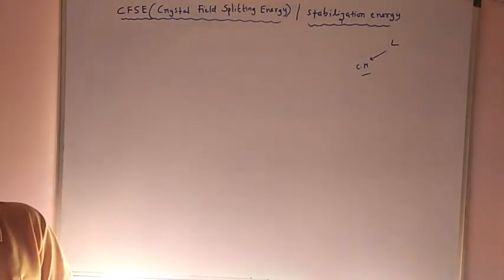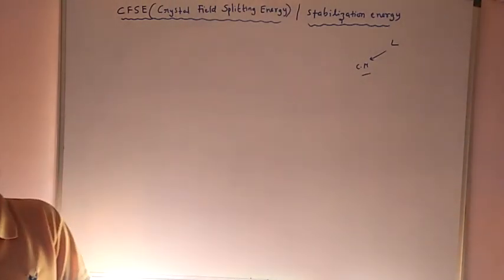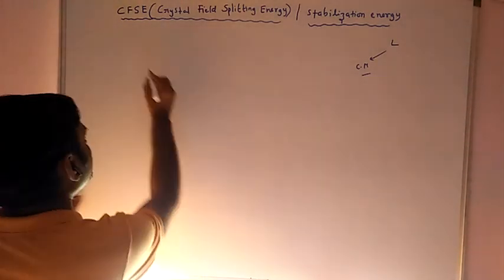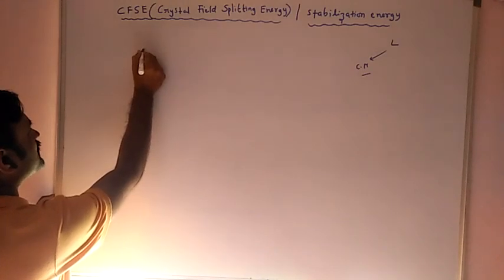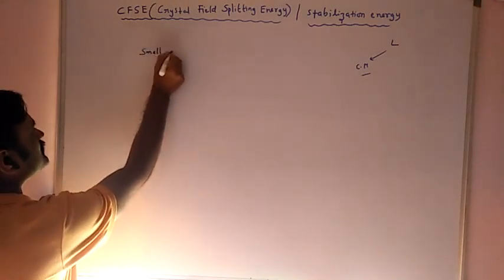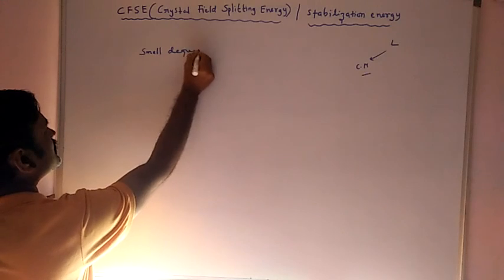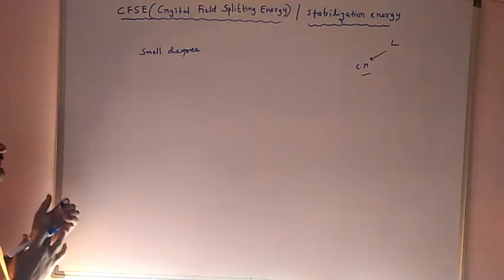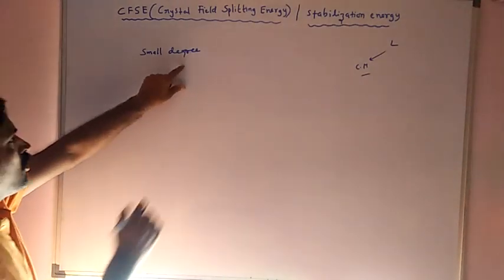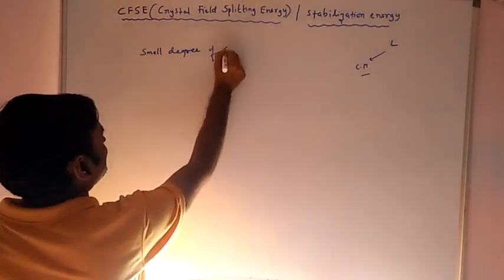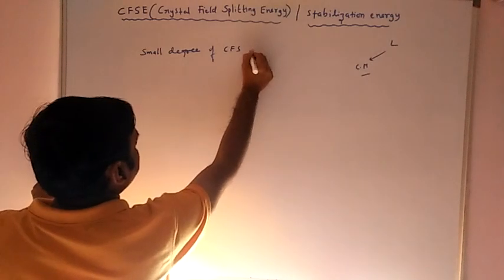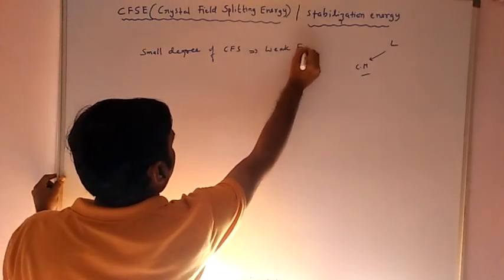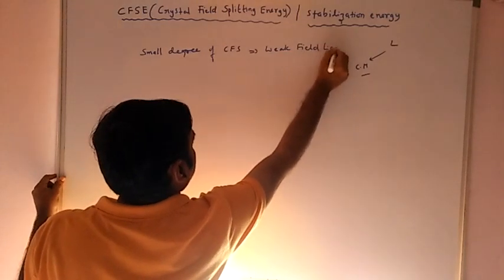The ligands which cause a small degree of crystal field splitting are called weak field ligands.